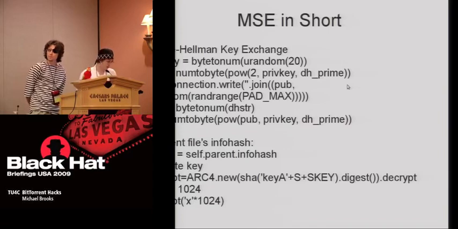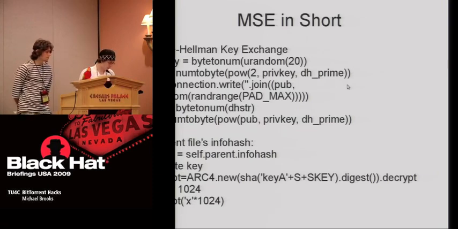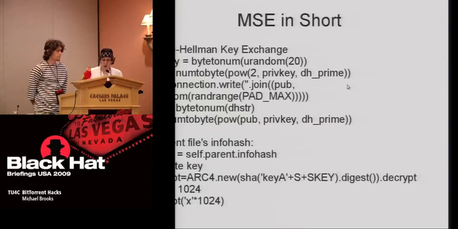Finally, the info hash of the .torrent file is concatenated to the end. A SHA-1 hash is then taken of this entire string, and that is your key. There are a few problems with this.